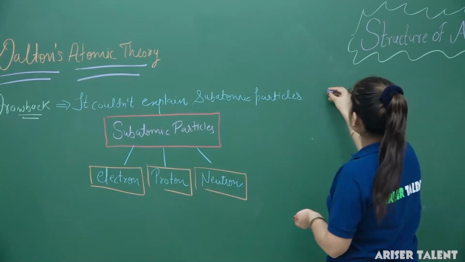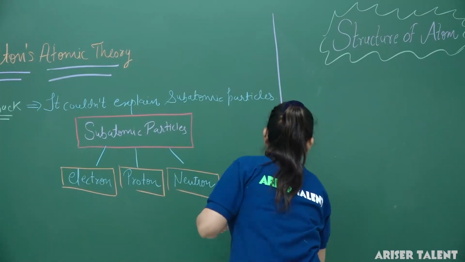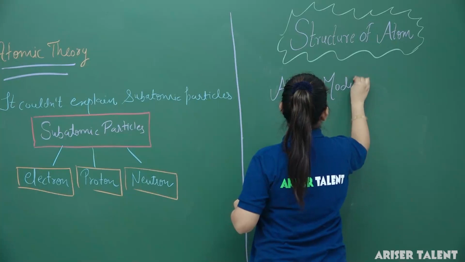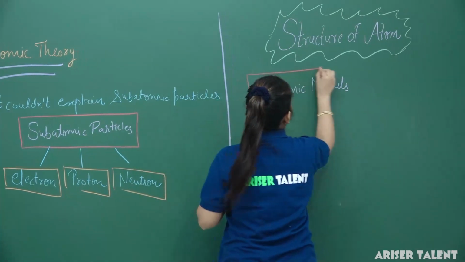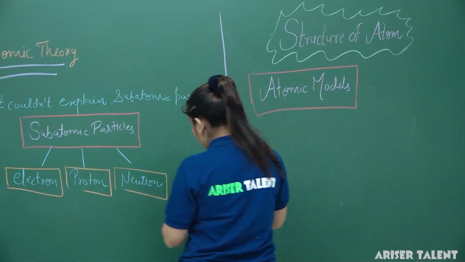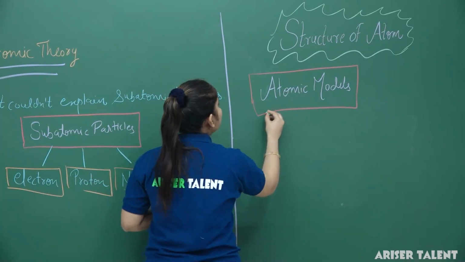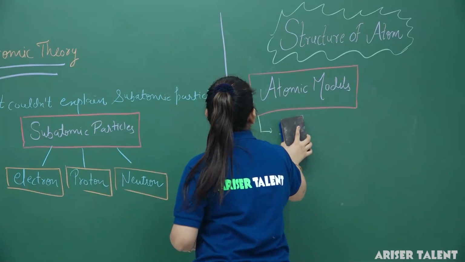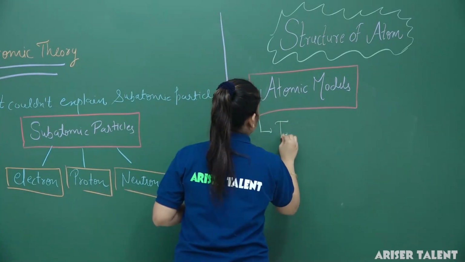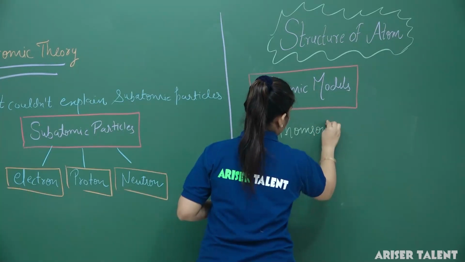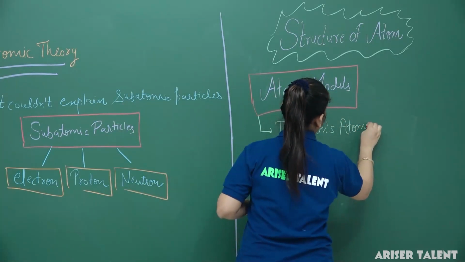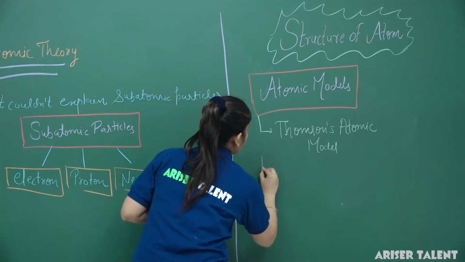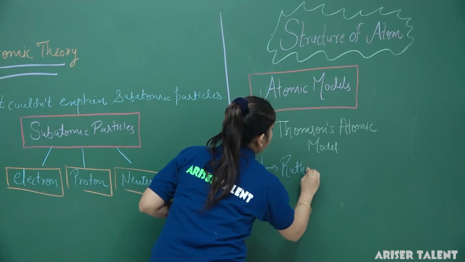So we have different atomic models. After Dalton's atomic theory, the next scientist who gave a model is J.J. Thomson, and its model name is Thomson's atomic model. Next one is Rutherford's atomic model.